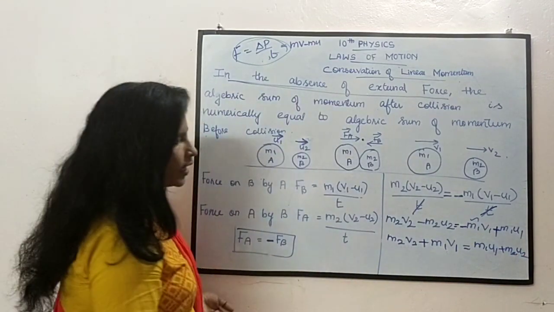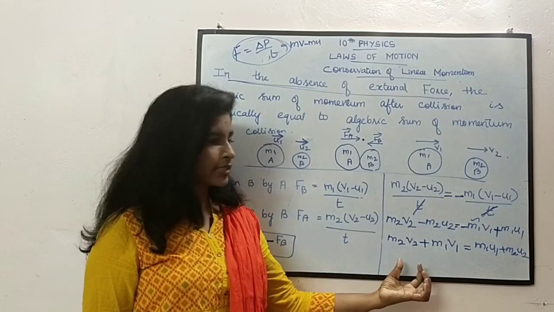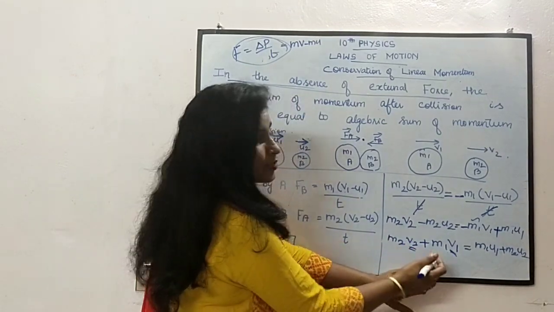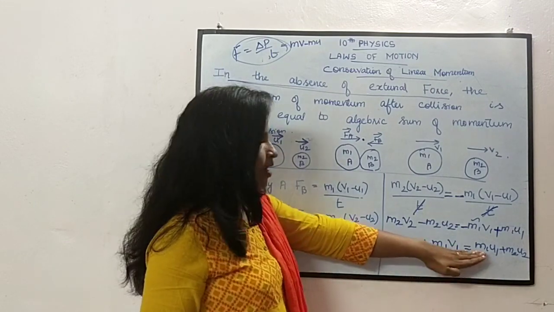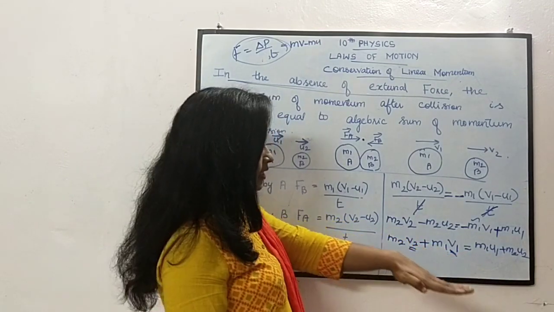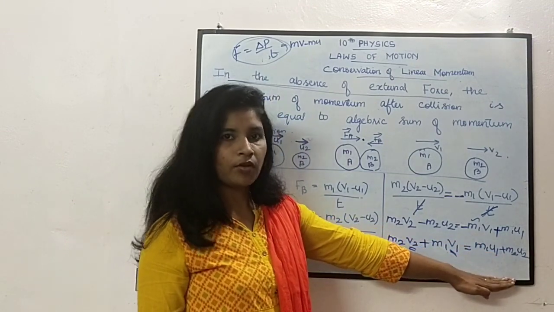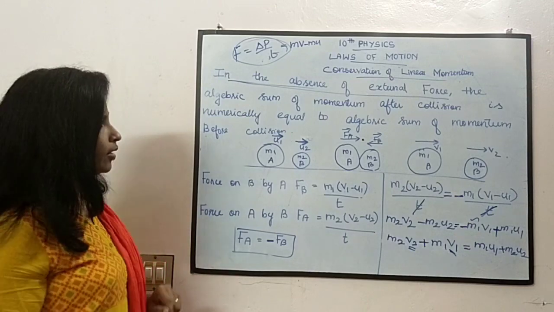Okay, now we can see this is the algebraic sum of momentum. This is the final velocity, so this is final momentum. The algebraic sum of final momentum is equal to the algebraic sum of initial momentum. Understood? Algebraic sum of final momentum is equal to the algebraic sum of initial momentum. So that is called as conservation of linear momentum.